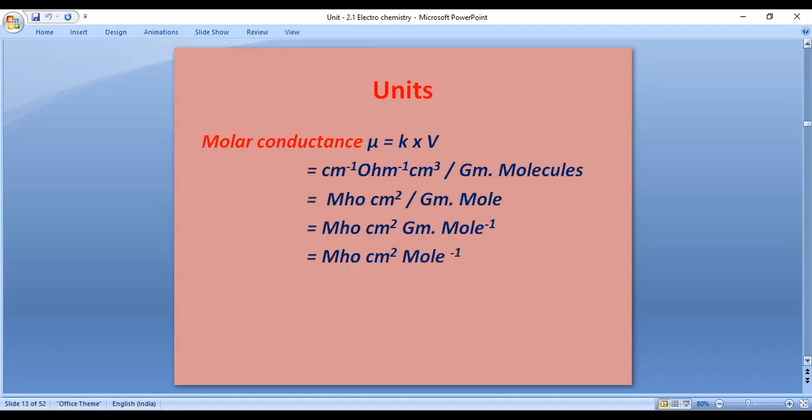These are the units for molar conductance: per ohm, centimeter square, per gram mole. Same, mho centimeter square per gram mole. These are the units for molar conductance.